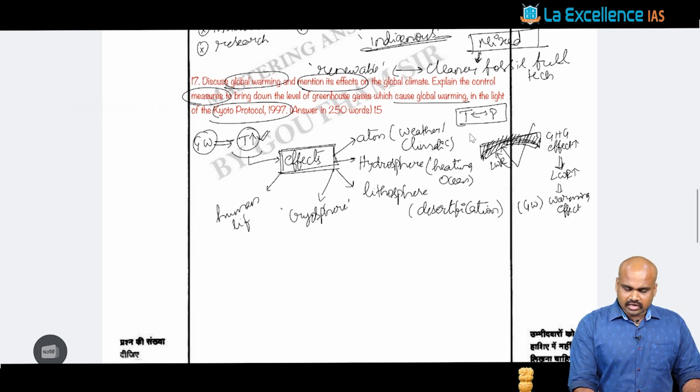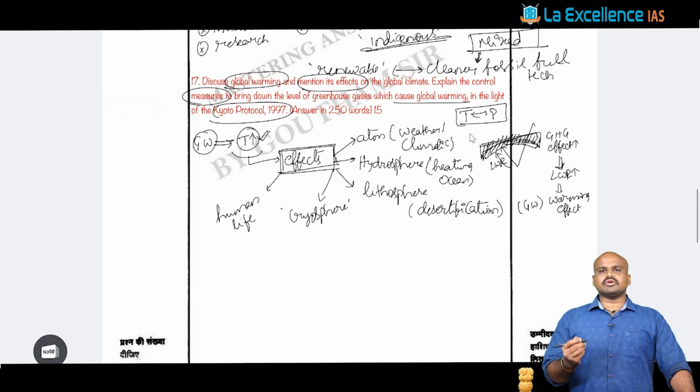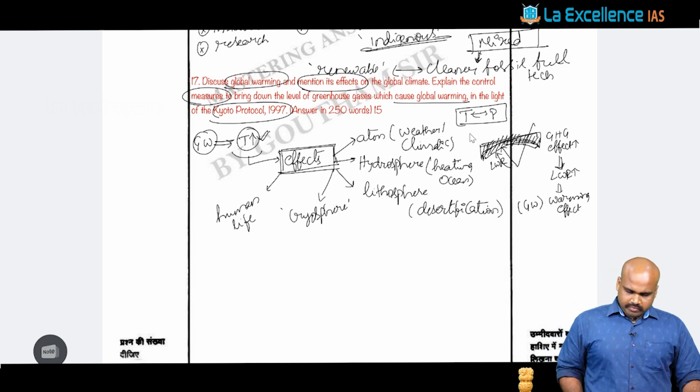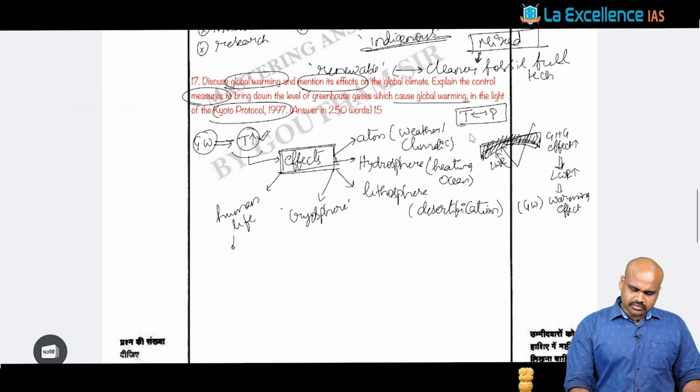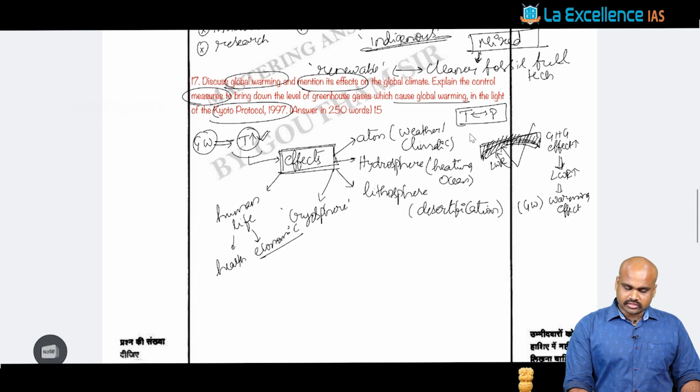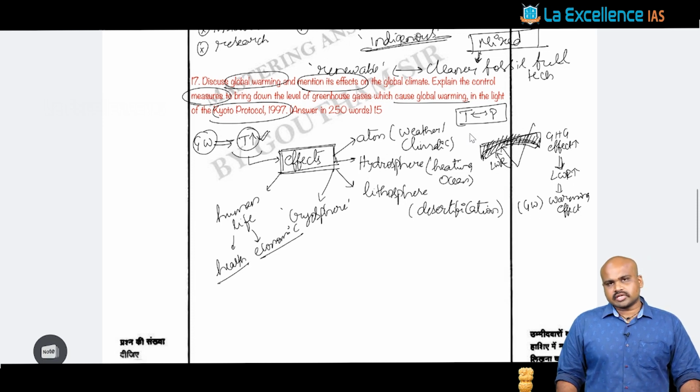Apart from that, you can also talk about how it is going to impact human life at large. That impact on human life can be with respect to health conditions, and not only health, the economic systems too, because with raised temperatures you would have certain impacts on health, certain impacts with respect to the skin. That has to be remembered here, right?